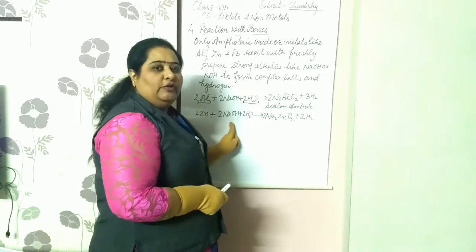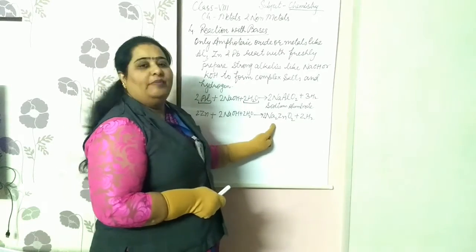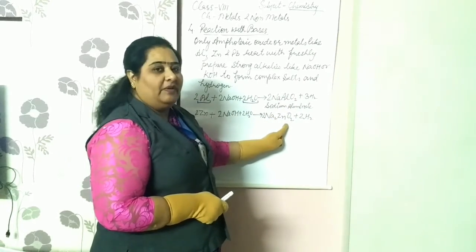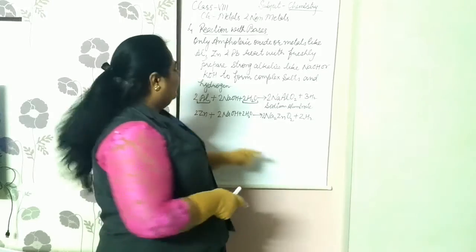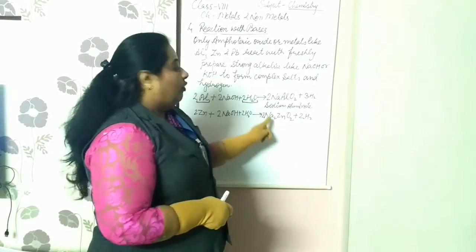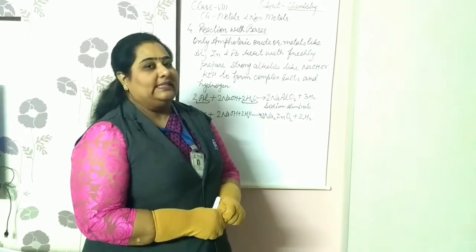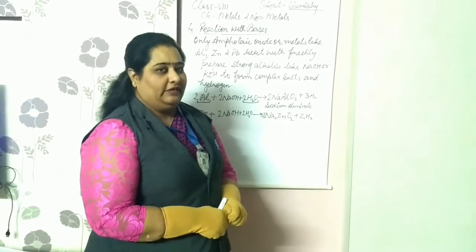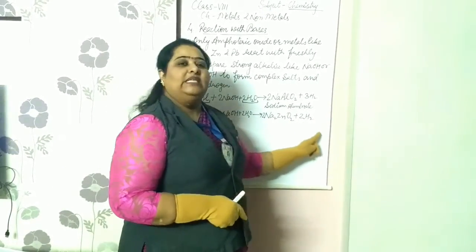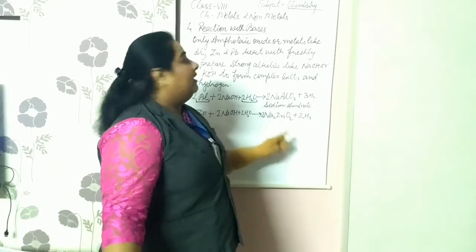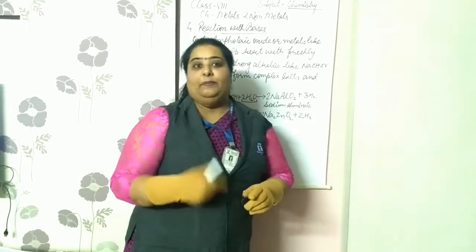Similarly, zinc also reacts with sodium hydroxide and water to make sodium zincate, right? Sodium zincate will be formed along with the hydrogen gas. Similarly, the same kind of reaction will be there with lead, right? When lead reacts with sodium hydroxide and water, it makes sodium plumbate, because the name of lead is also plumbum, right? So that's why the product formed will be plumbate, along with hydrogen gas. Right, students? So this was the reaction of the metals with the bases as such.